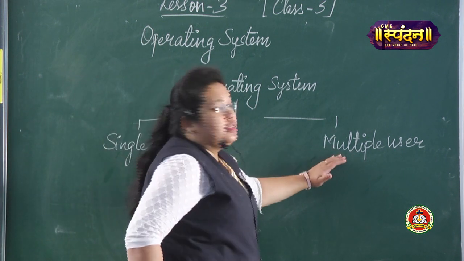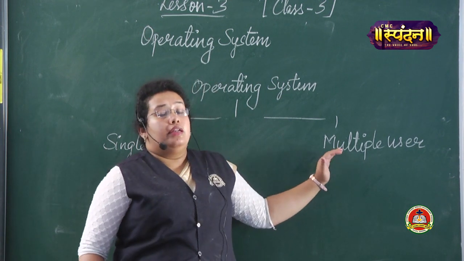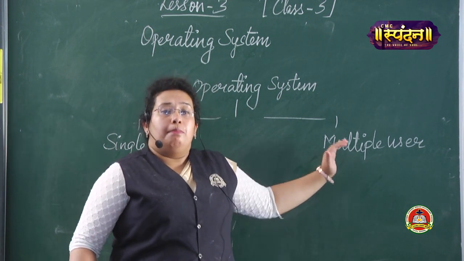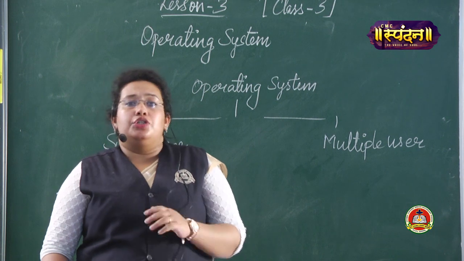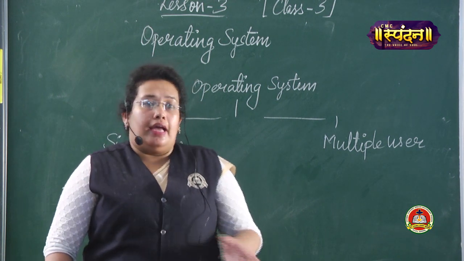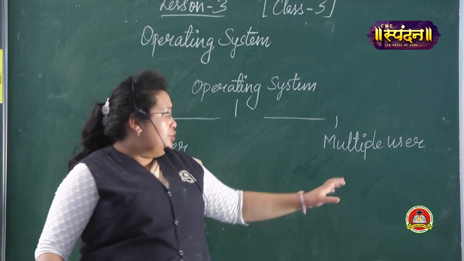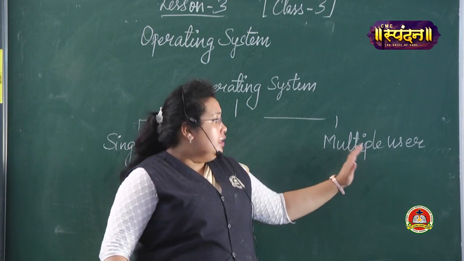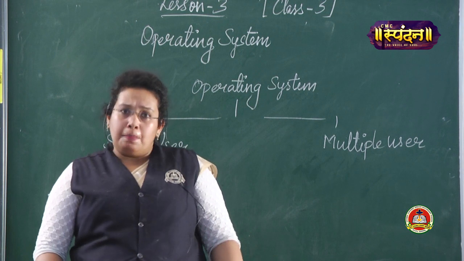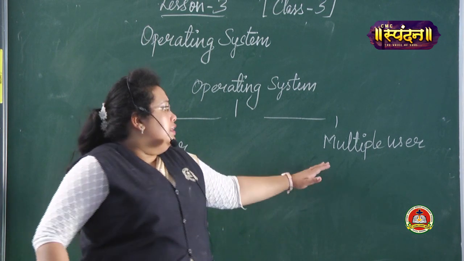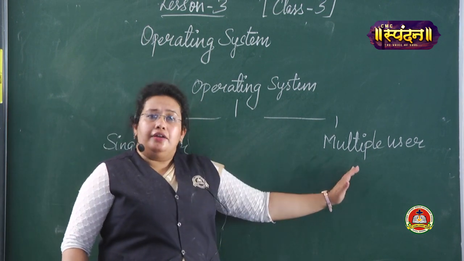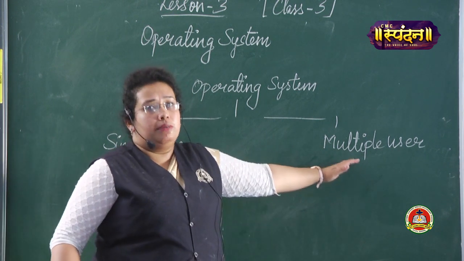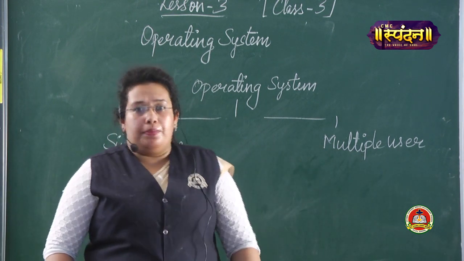But multiple user operating system we use in a large organization where many employees are there and they are sharing that operating system, and that same operating system is used by a number of employees. That comes under multiple user operating system. Its examples are Linux and Unix. These two operating systems come under multi-user operating system.